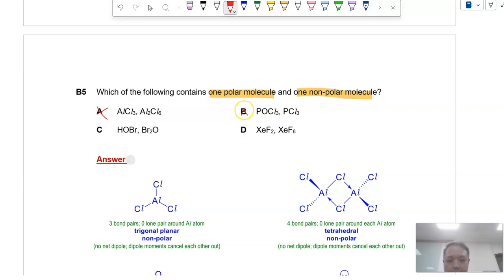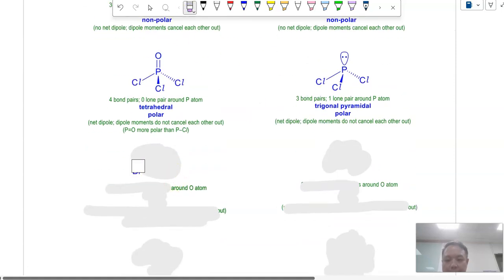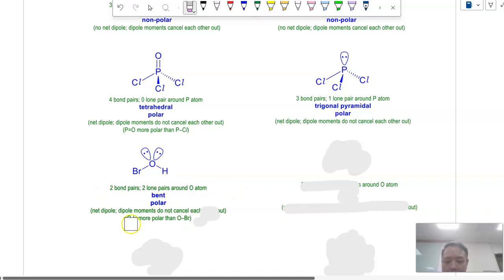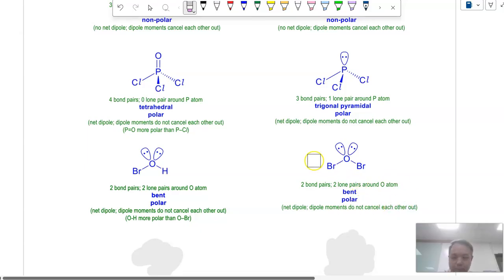Okay. Second last option, we have O as the central atom. So this mirrors H, O, H, right? Because Br also forms a single bond. So you do expect Br to be bonded to O, and then bonded to H. And then you will see that oxygen, just like water, has 2 lone pairs and 2 bond pairs, so it's bent. So it will definitely be polar. Alright? So the dipole moments cannot cancel each other out. Similarly for OBr2, it's bent and definitely polar. So in this case, both options B and C involve 2 polar molecules. They will not be the correct answer.